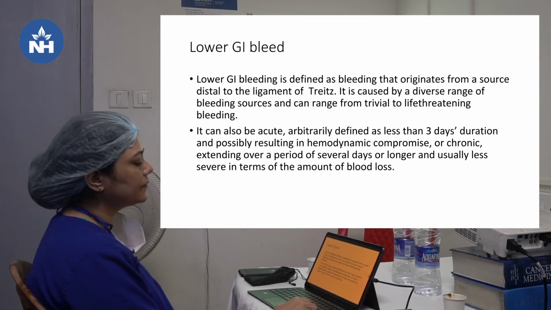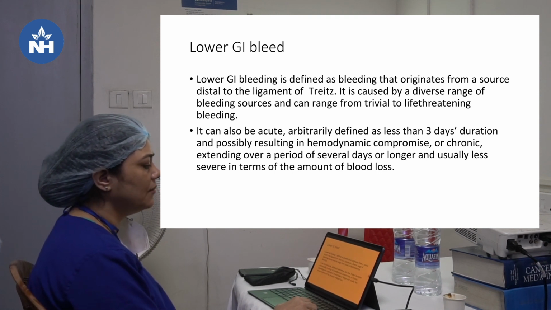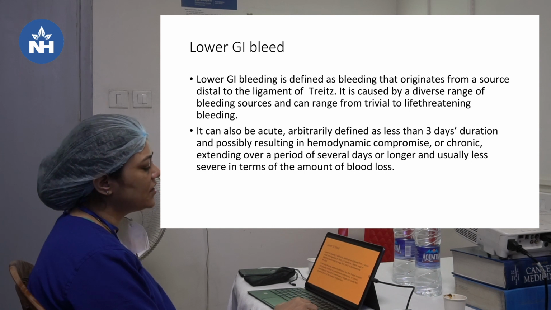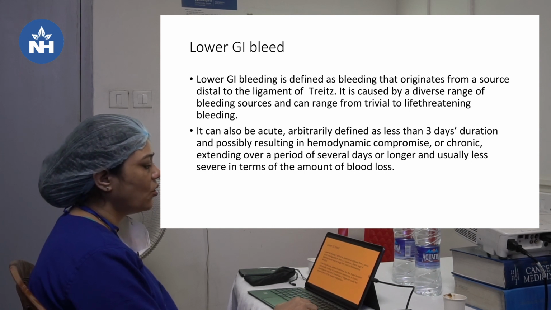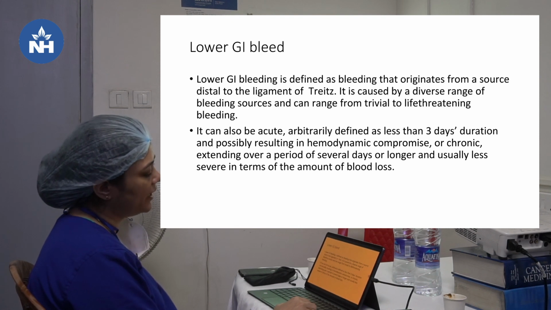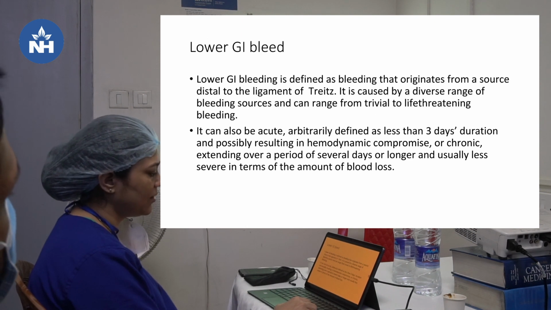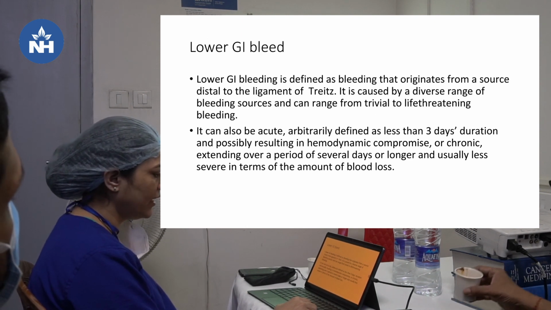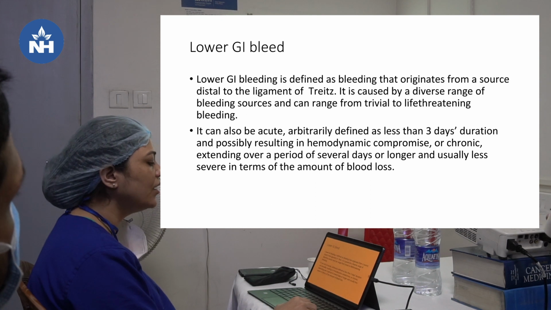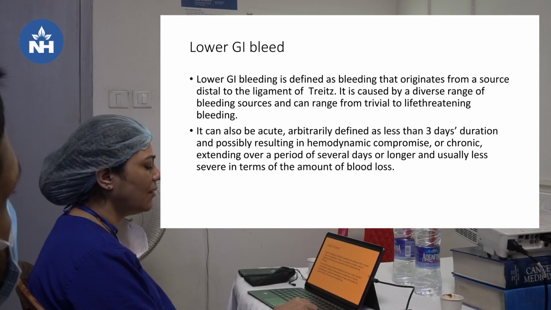Lower GI bleed. So lower GI bleed is defined as bleeding that originates from a source distal to the ligament of Treves. It is caused by a diverse range of bleeding sources and can range from trivial to life-threatening bleeding. It can be acute, arbitrarily defined as less than 3 days duration, possibly resulting in hemodynamic compromise, or chronic, extending over a period of several days or longer, and usually less severe in terms of the amount of blood loss.